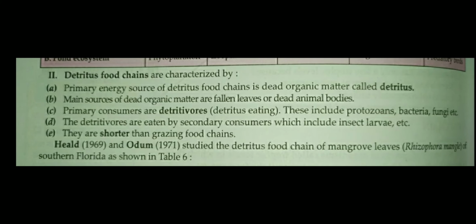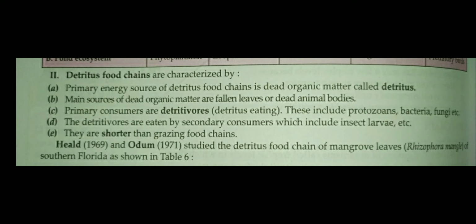The second food chain is the detritus food chain. In the grazing food chain it begins with the plants or grasses, but the detritus food chain begins with dead organic matter, which is called detritus. This dead and decayed organic matter comes from fallen leaves or dried leaves or dead animal bodies. So a food chain in which the chain begins with the dead organic matter, and this dead organic matter is fed on by the detritivores.